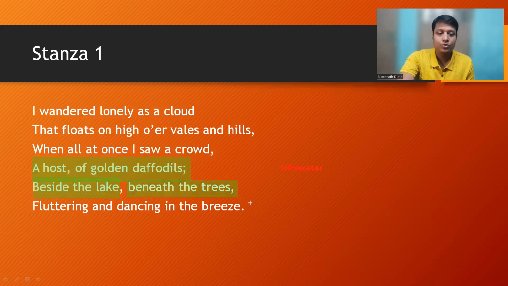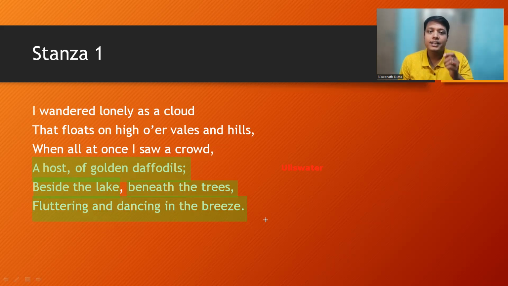Now, the next question is very important. What are they doing at that time? Obviously, those daffodils are fluttering and dancing in the breeze. There is a mild breeze blowing, and the daffodils are fluttering and dancing in that breeze. It also implies that the daffodils are enjoying themselves.